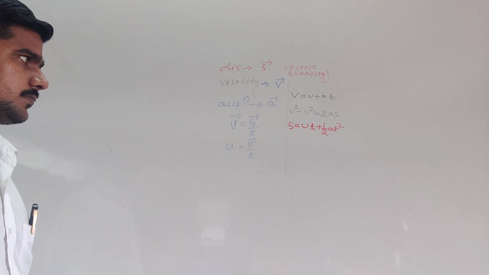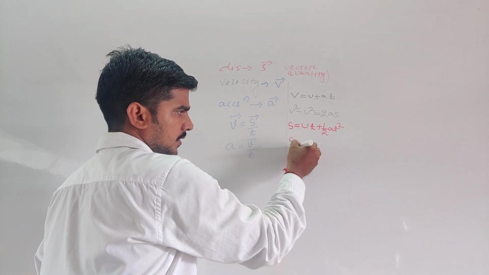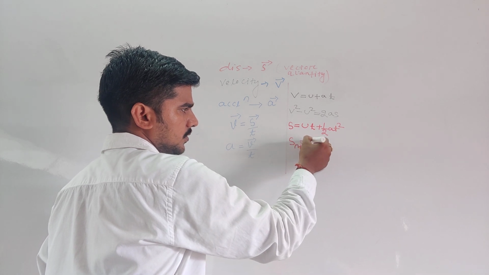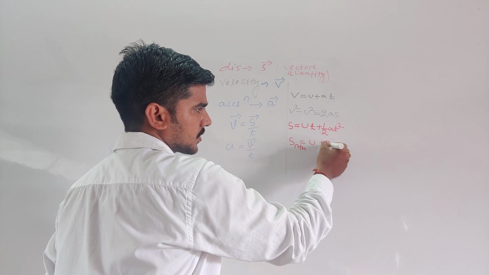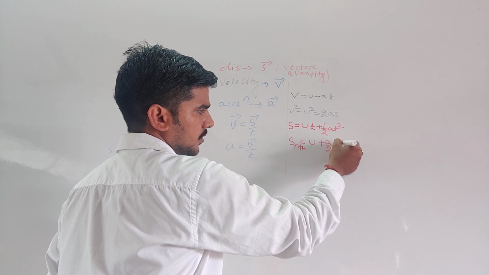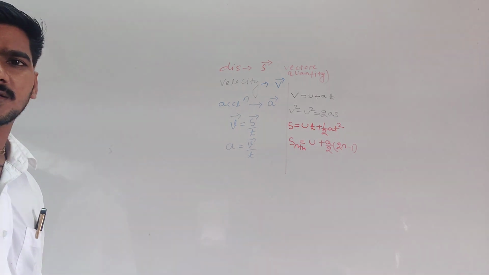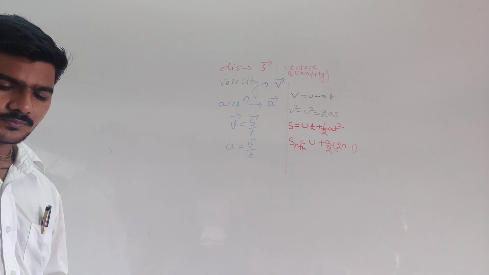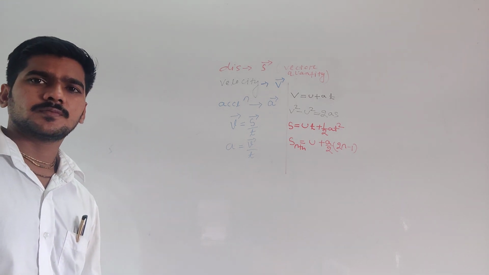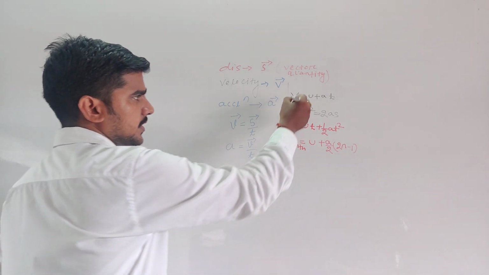And another formula is S_n, the distance in the nth second, equal to U plus A by 2 into (2n minus 1). All are clear? Understood?